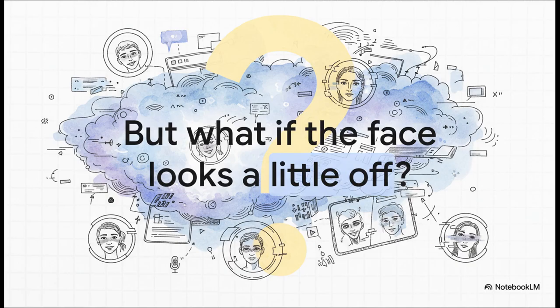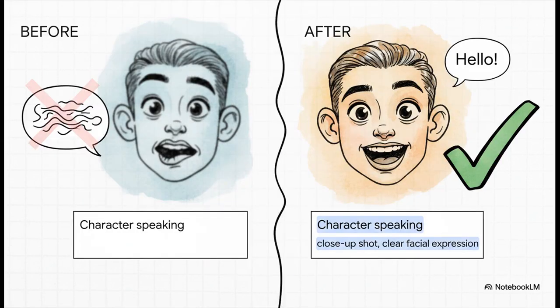Of course, anyone who's played with AI lip sync knows this problem. Sometimes when the AI tries to animate the mouth, the face can get a little distorted or look unnatural. It's that one little thing that can ruin an otherwise perfect clip. But there's a super simple fix for this. When you're generating your very first image, just add phrases like close-up shot or clear facial expression right into your prompt. This basically tells the AI to focus on making the face really clear, and believe it or not, it solves that lip sync issue like 90% of the time.